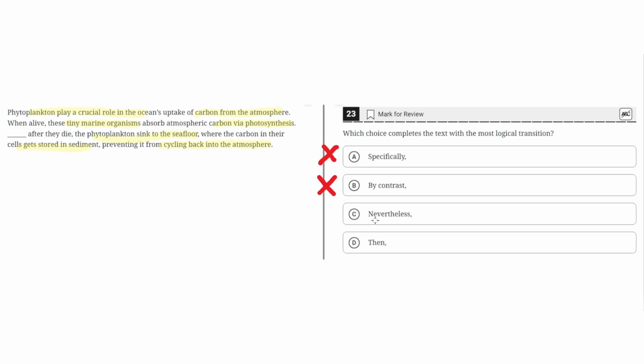C, nevertheless. This is incorrect because this implies once more a contrast, but as before there is no contrast between these two sentences, and therefore nevertheless does not make sense here.